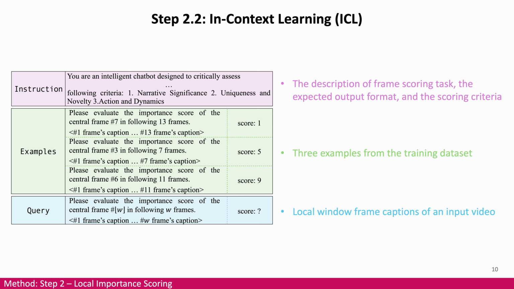After grouping the captions, we need to figure out how to structure the prompt to pass these captions to the LLM. So we designed the prompt using in-context learning with three parts. In the instruction part, we tell the model the description of the frame scoring task, the expected output format, and the scoring criteria. Then we give a few examples. Examples are made using frame captions from the training set. Finally, in the query part, we add the local window frame captions of an input video.